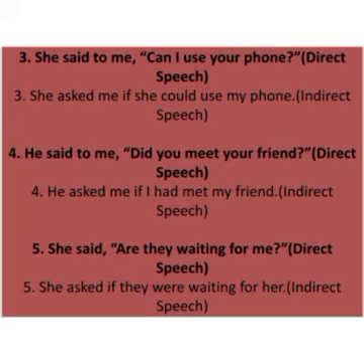So we'll use had, and what is the verb here? Meet. Meet third form is met. So if I had met my friend. Sentence number 5. She said, are they waiting for me? She asked if they, are changes into was, were. So if they were waiting for her. And you have seen that everywhere in these sentences I have used full stop, not question mark. So you will be doing the same.